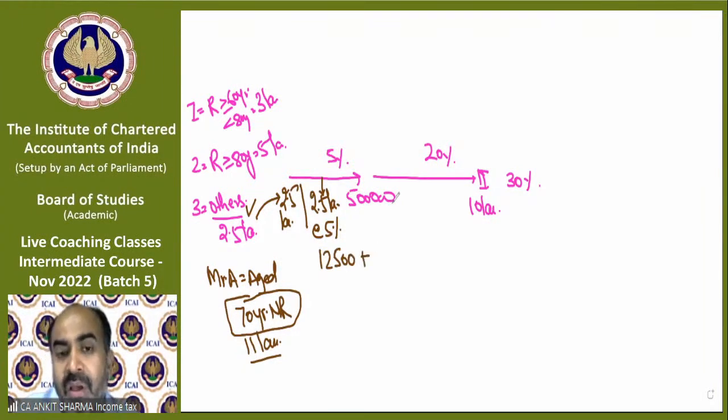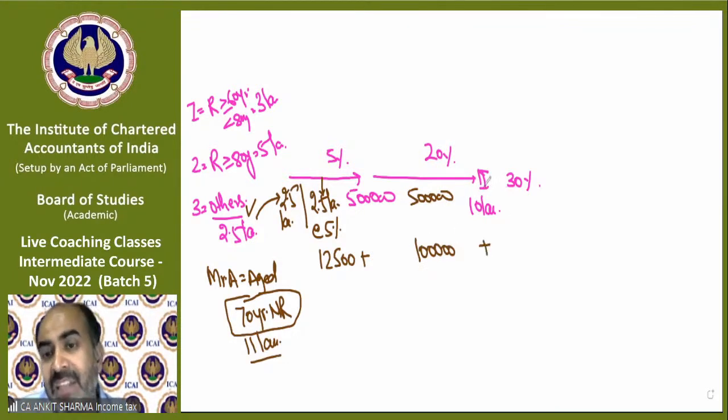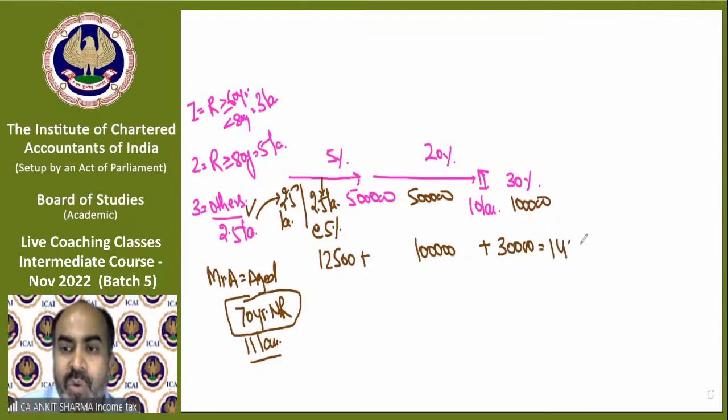Then, because income is 11 lakh, the next 5 lakh will fall in this category. First 5 lakh tax is 12,500. Now the next 5 lakh is taxed at the rate of 20%, that will come to 1 lakh rupees. And the balance, because 11 lakh, 10 lakh has been finished, remaining 1 lakh is over here, and the rate is 30%, that is 30,000 rupees. Total tax will be 1,42,500. It's this much simple. Just arithmetic. If you try 3-4 questions, you will be able to calculate it like this.